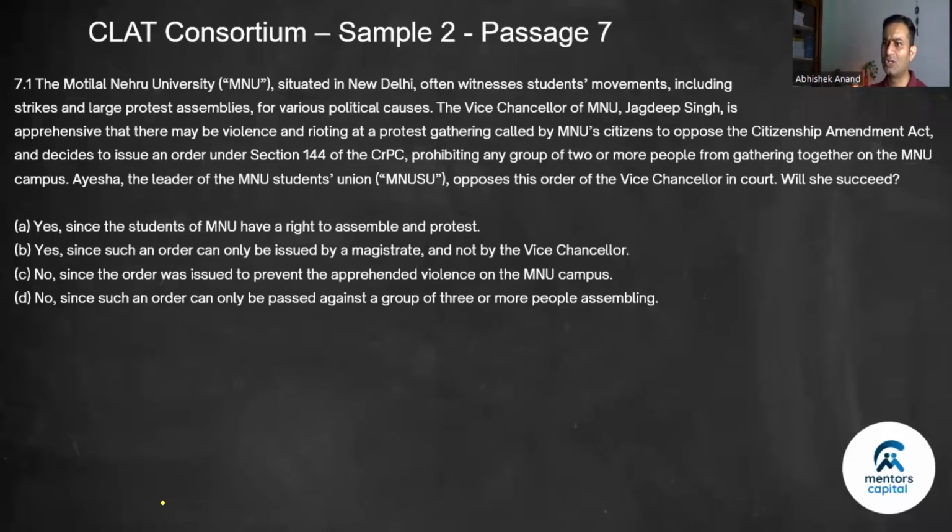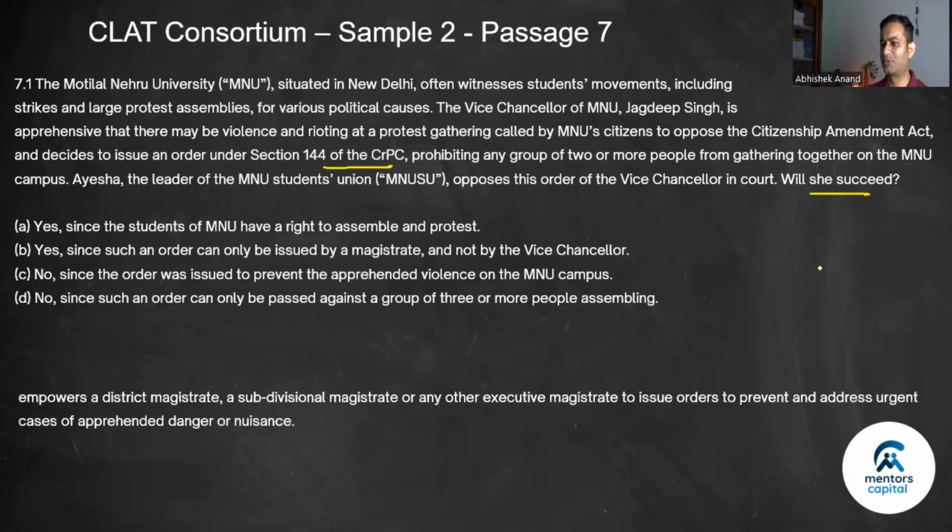First, the Motilal Nehru University, situated in New Delhi, often witnesses student movements, including strikes and large protests. The Vice Chancellor is issuing the order under section 144 of CRPC. Now, will she succeed? The principle to be applied here is this: 144 empowers a district magistrate, subdivisional magistrate, and executive magistrate to issue orders, not a vice chancellor. So she will not succeed. So the answer is no. Yes, since an order can be issued by a magistrate. This is the correct answer. Let's go to the next question.